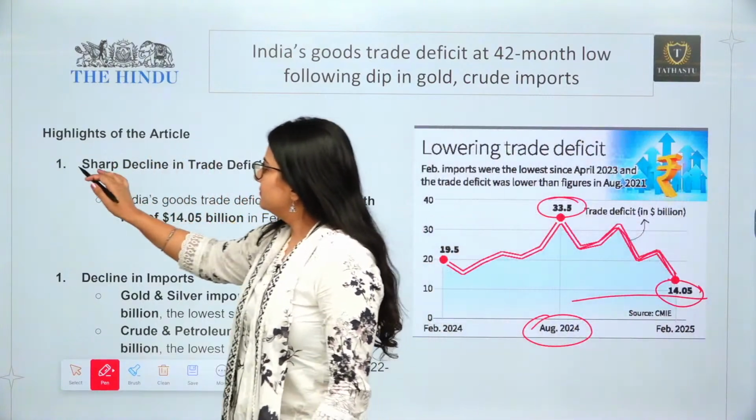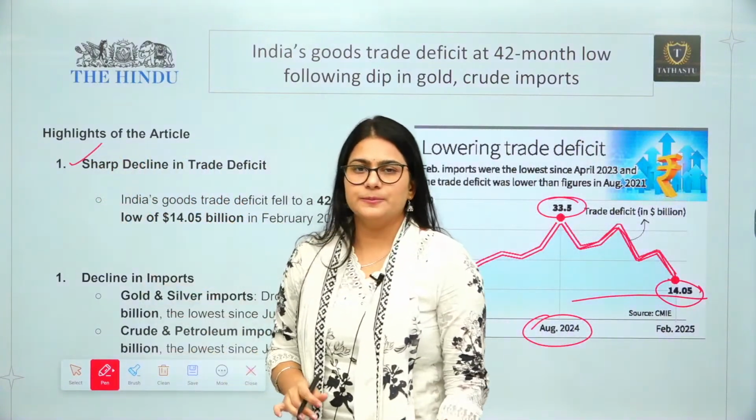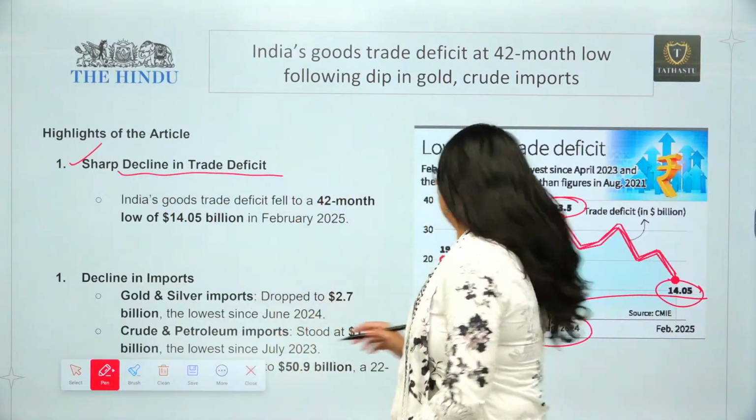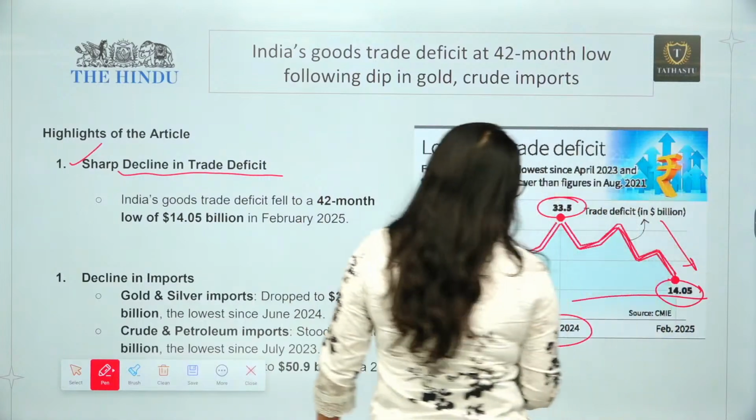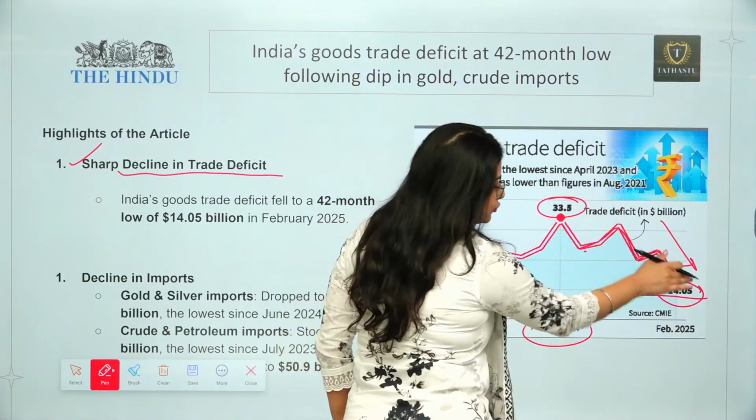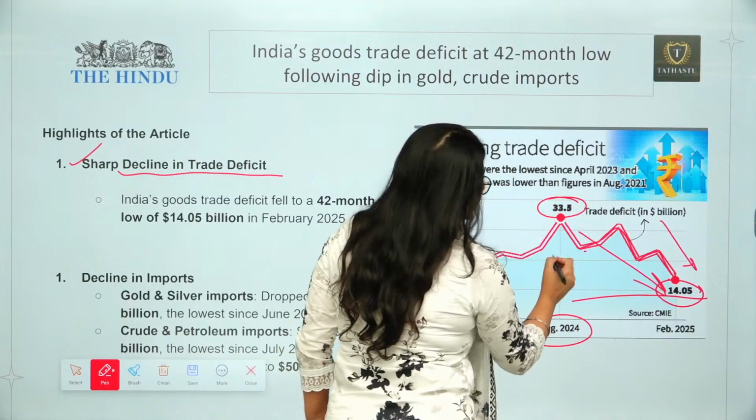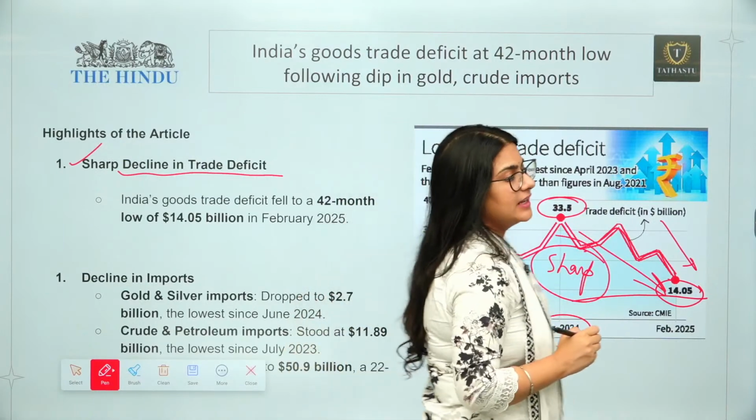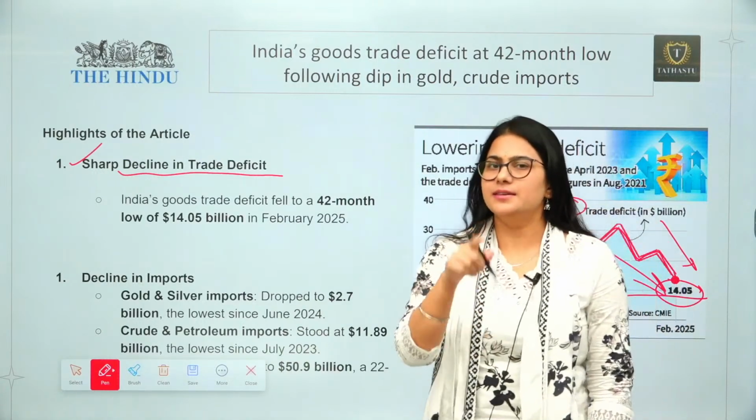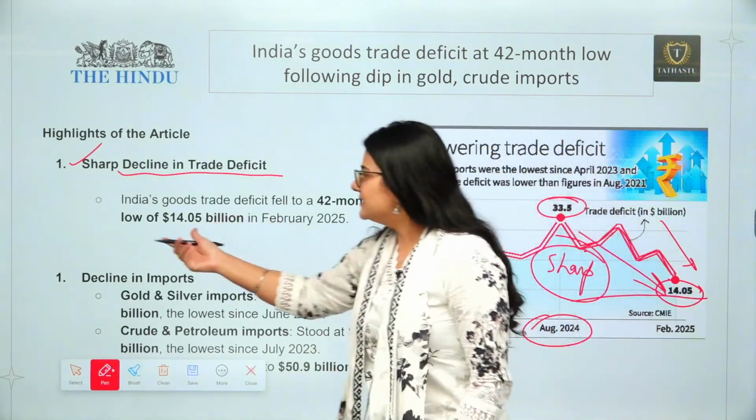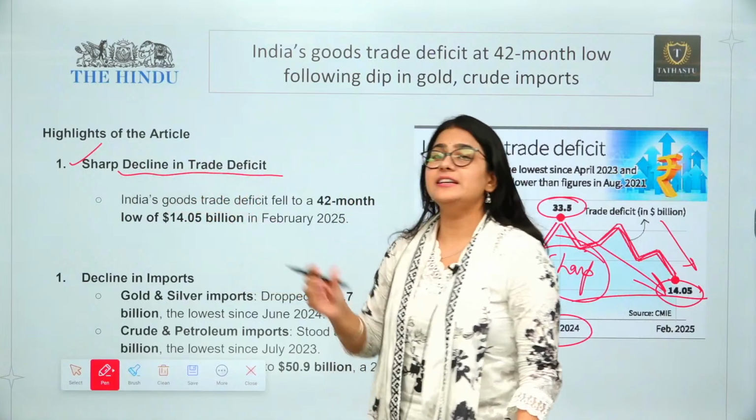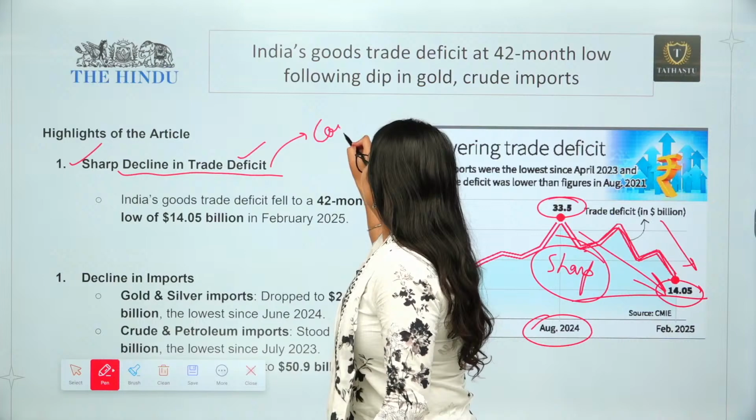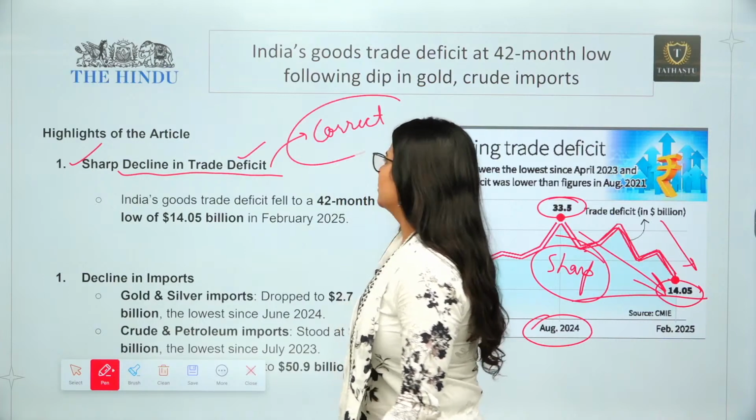So the first point in your article is that there is a sharp decline in trade deficit. It can be considered a sharp decline, not a skewed decline. If UPSC is going to ask you a question, if there is a statement in this year's prelims that recently there was a sharp decline in trade deficit, this statement is going to be a correct statement. This is how UPSC is going to make a question out of it.